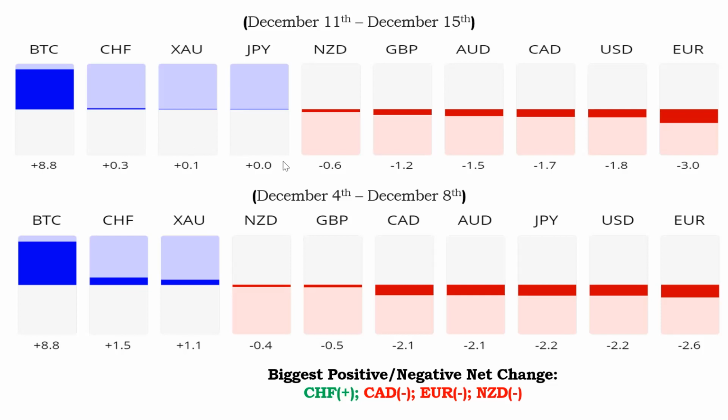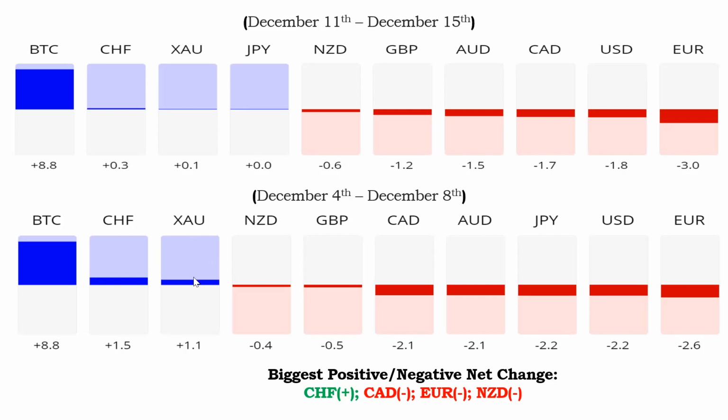We see how Japanese yen moved from negative 2.2 to 0.0. At least it's still positive in this case. But I'm still not going to be focused on it. The volatility in Japanese yen is much too much at the moment. So Swiss franc is still the best bet into the week, but look at how much it lost: 1.5, now 0.3, almost sliding into the negative region.